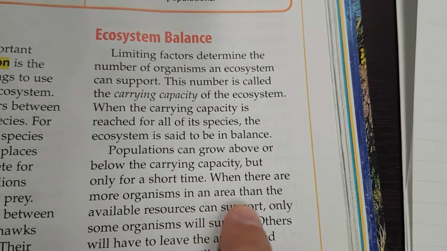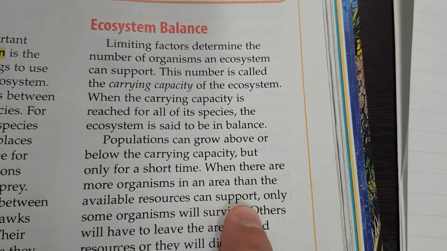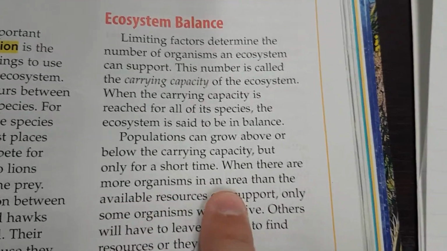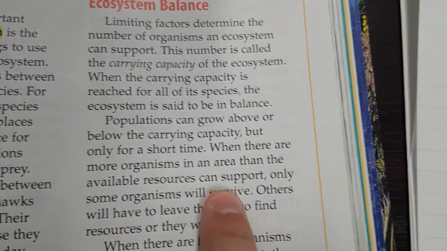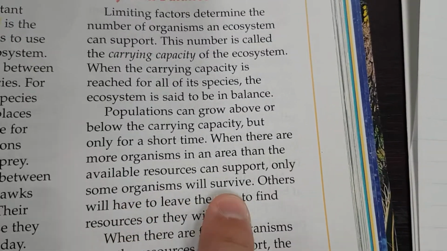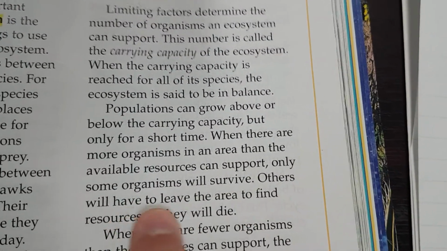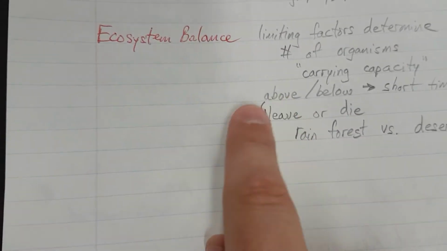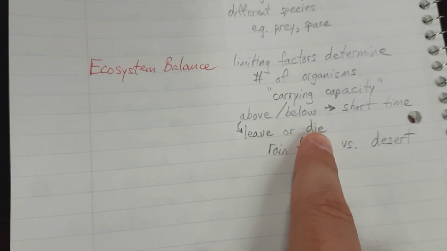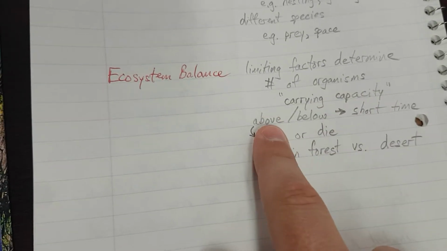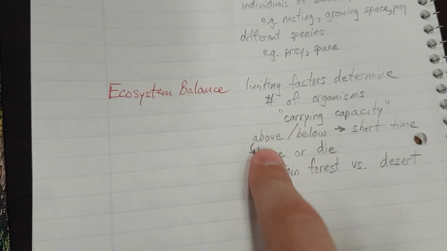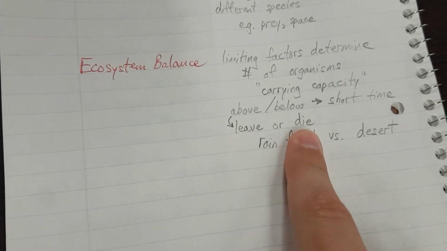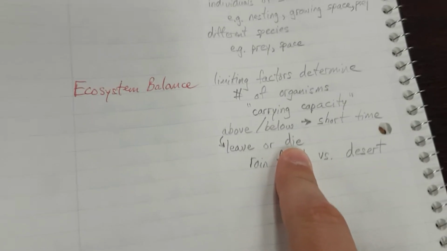When there are more organisms in an area than the available resources can support, only some organisms will survive. Others will have to leave the area to find resources, or they will die. So, arrow from above: leave or die. If the actual number of organisms is above that carrying capacity, they're going to have to leave to find more resources, or they're going to die because they won't have water, they won't have food, and they won't have space to live.